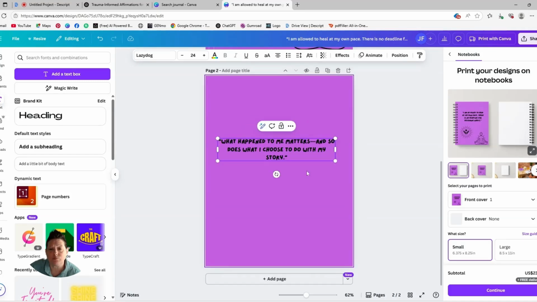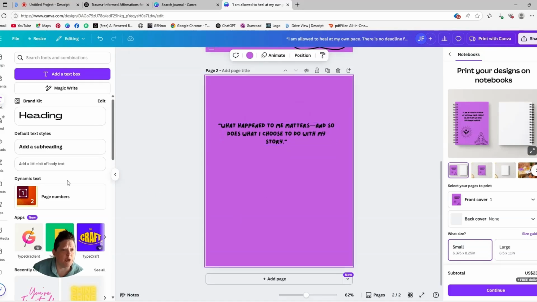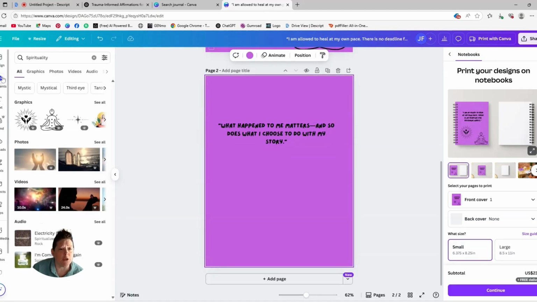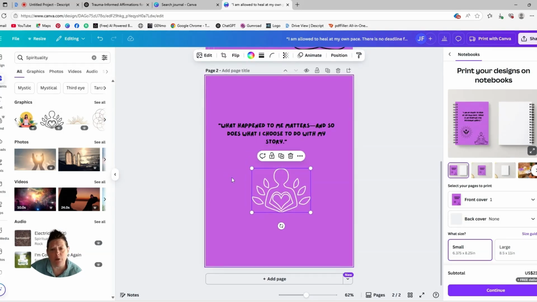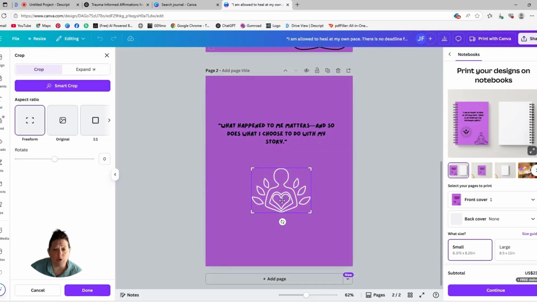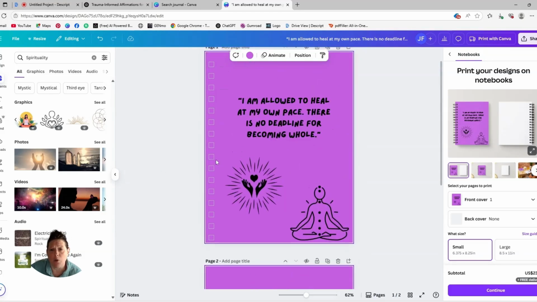So again, you're just going to go in here and do whatever feels right to you, something unique for your story. You can even change this to a different color if you wanted to, but that's going to be for another tutorial another day.